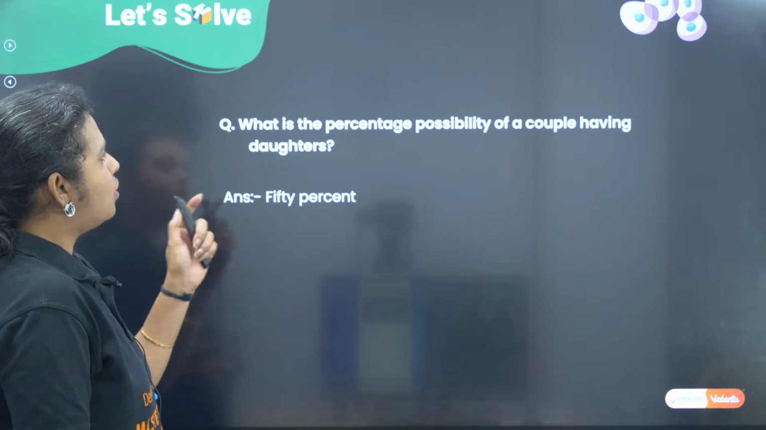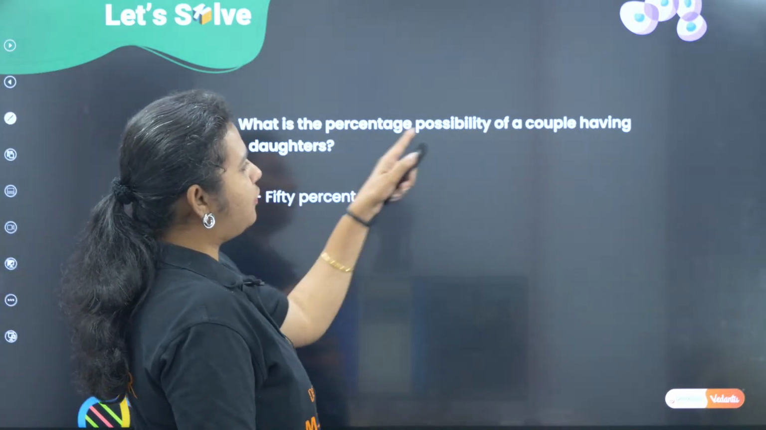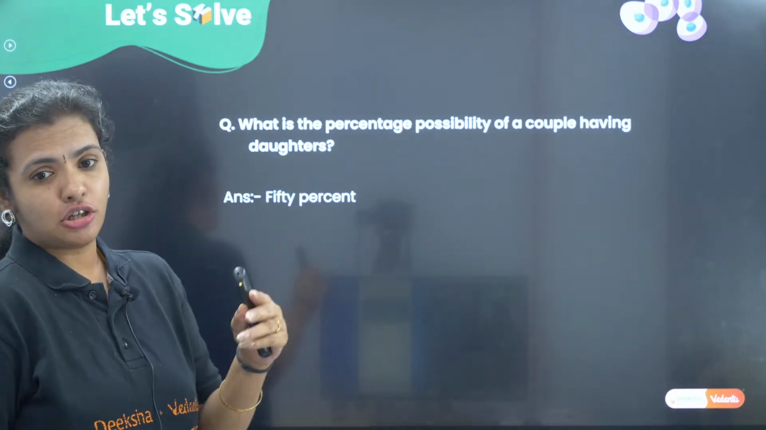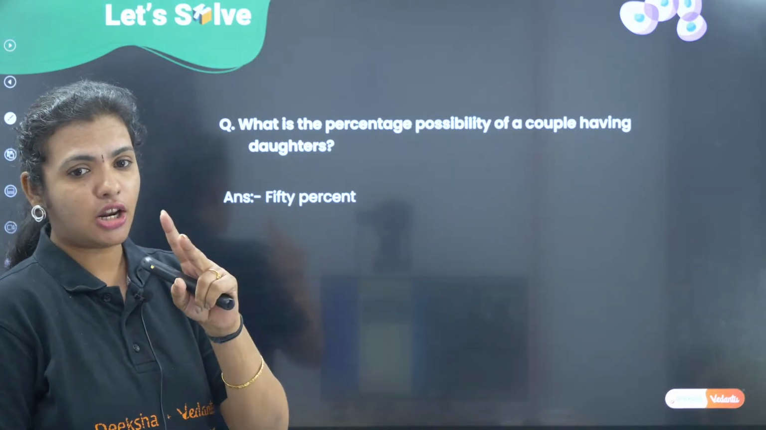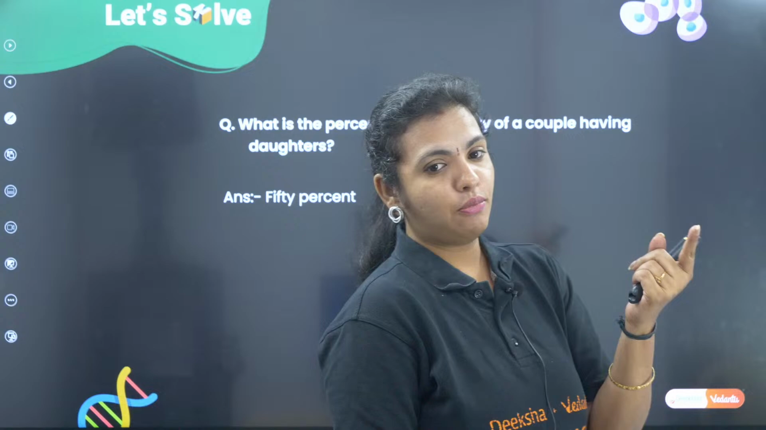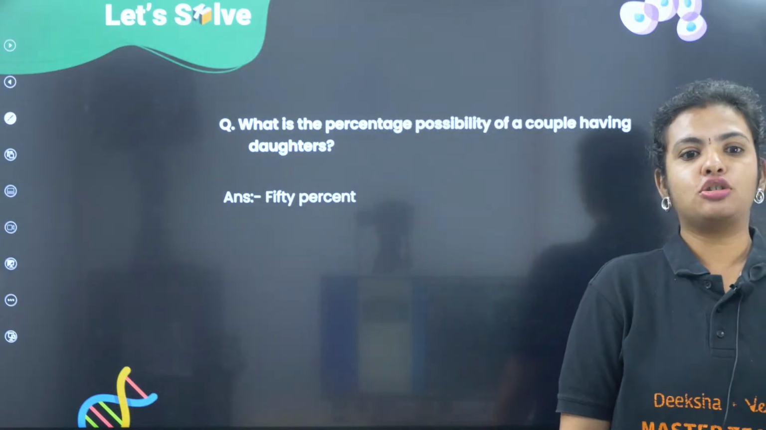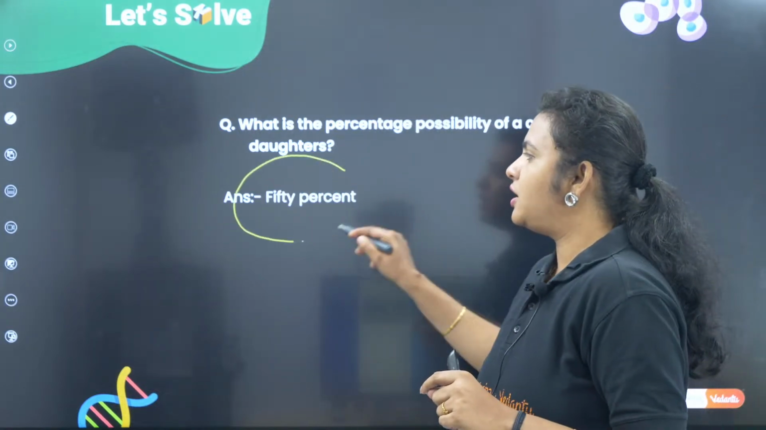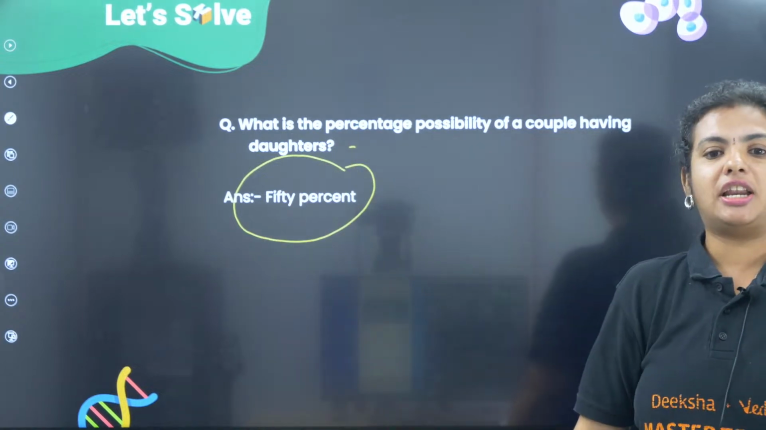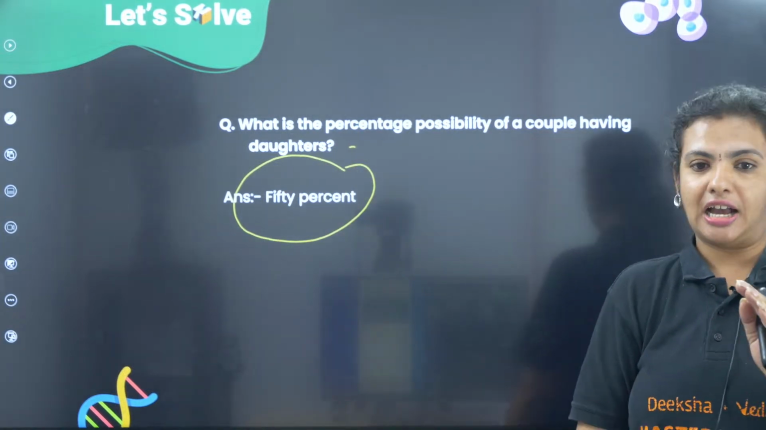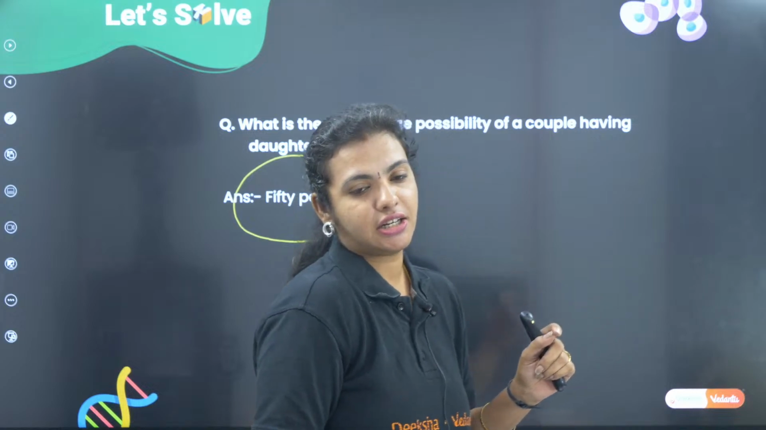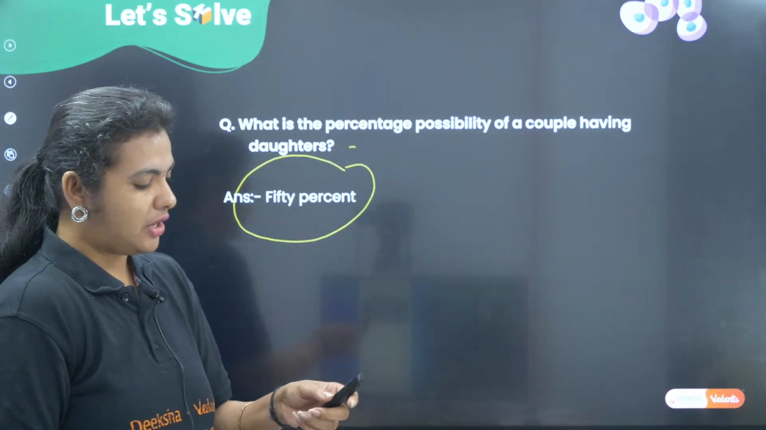Okay. What is the percentage of possibility of a couple having daughters? So, chance of getting a girl. There are only 2 possibilities. It should be either a boy or a girl. Correct? So, it is 50%. Okay? So, when the lady is pregnant, she can either have a boy or she can have a girl. Yes, Netra, that's right. Okay? So, that is 50%.